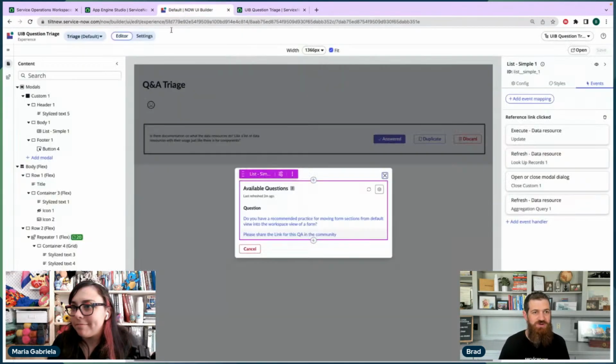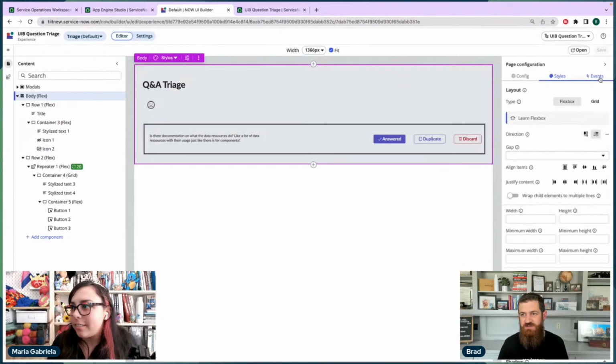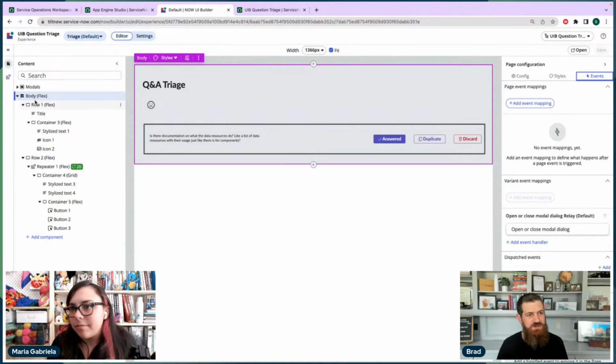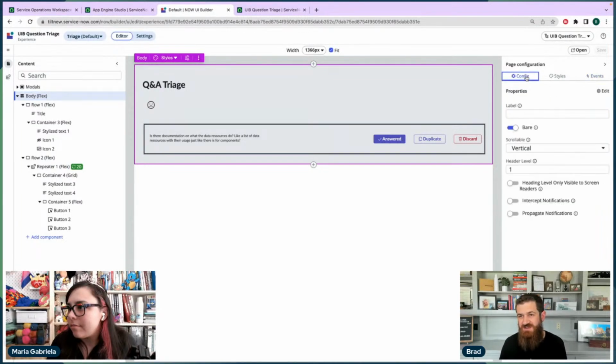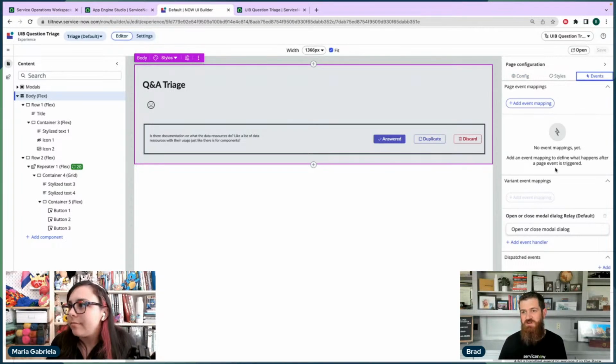But let me show you real quick how we might do a handled event. So the body element over on the left here is kind of special. It does some different things. On its config, it has all these properties, and you can add properties to the page here that pull things. This is especially important if you have subpages, where the properties are how you map data from the parent page to the subpage. But the other thing that they have are events.